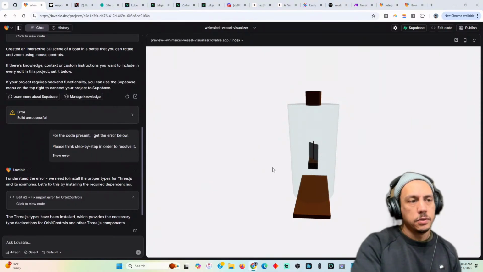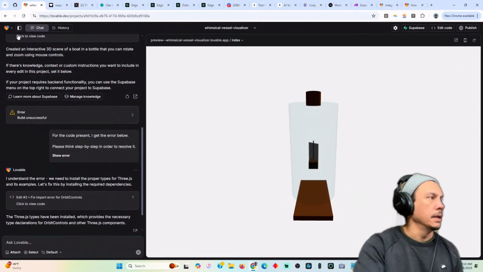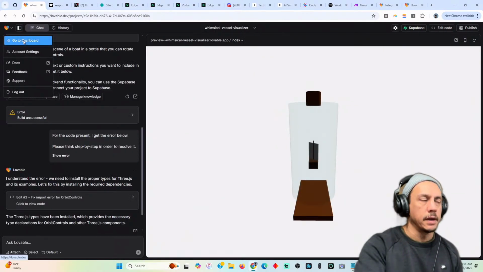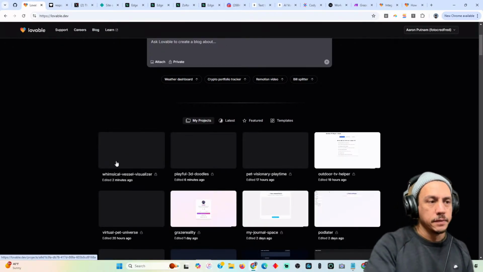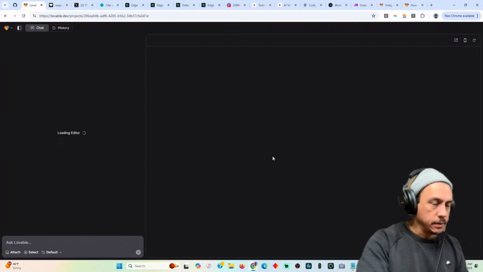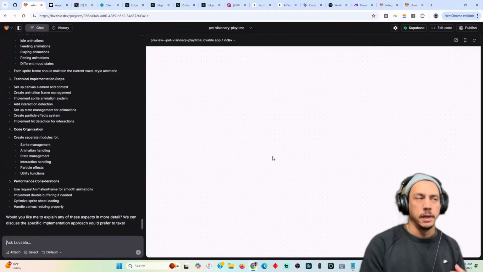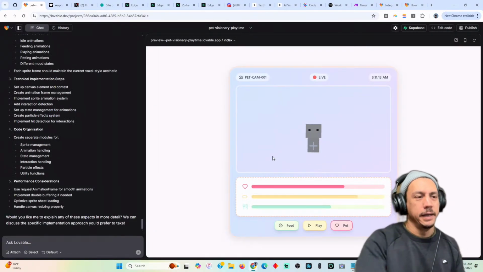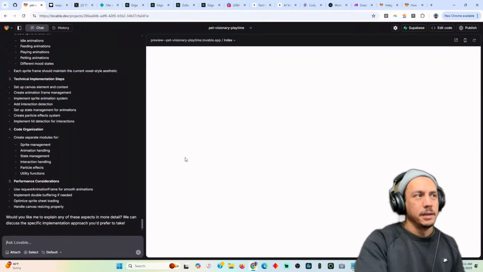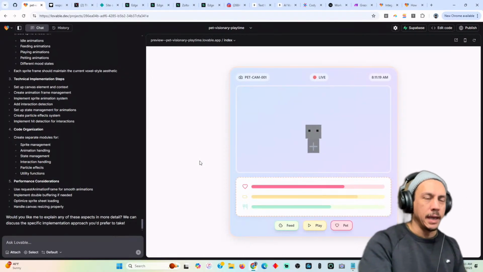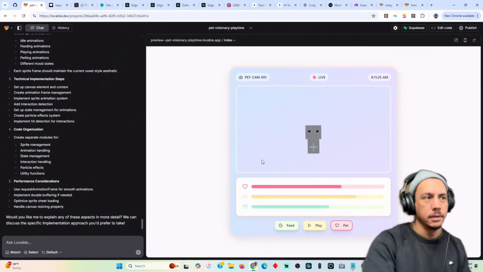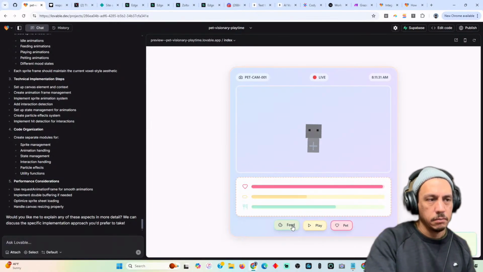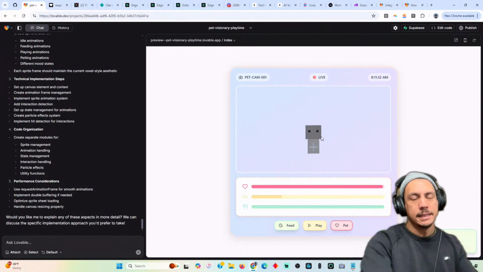So at this point, I'm like, okay, you can do some basic 3JS stuff here. One of the other projects that I just fired up yesterday, I wouldn't say working on because these are just spur of the moment types of things. But I built out this virtual pet cam thing, right? The idea is that you have a virtual pet, but I wanted a spin on it. What if it's like a pet cam, but instead of a real pet, you have a virtual pet that exists inside of a camera scene? And then you can do things like feed it, play with it, and ideally it would be interactive.